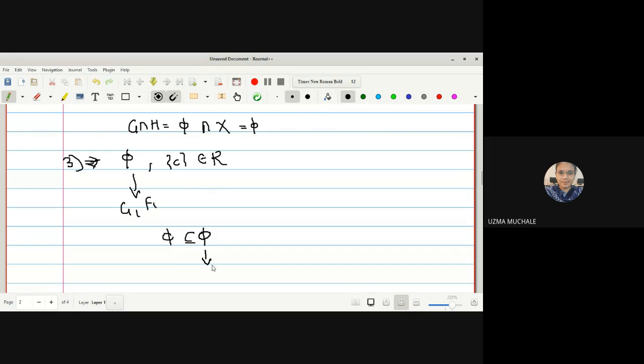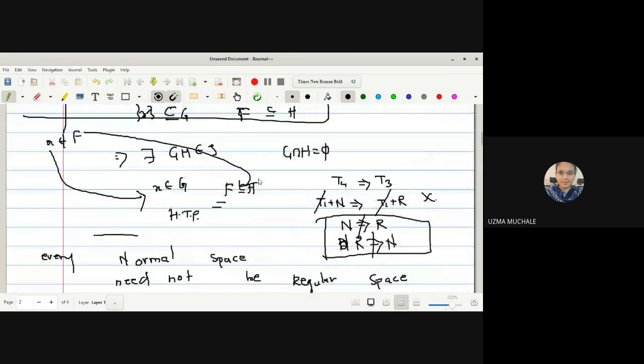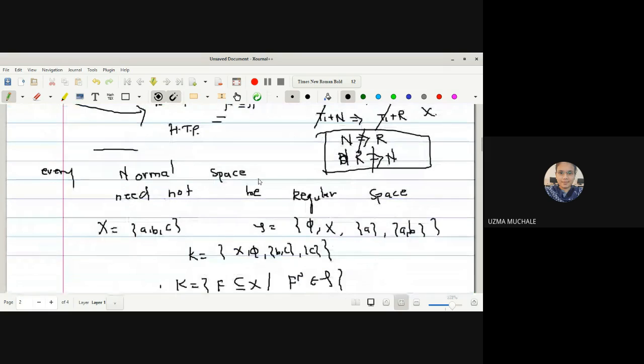Here it will act as an open set G, and here it will act as a closed set F1. Now, what is a guaranteed open set which contains the singleton C? You can see the family tau here: X itself, because we don't have any other possibilities, so that our singleton C will be contained in that open set.